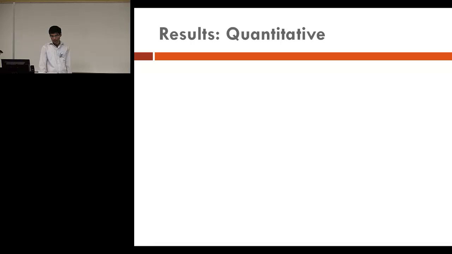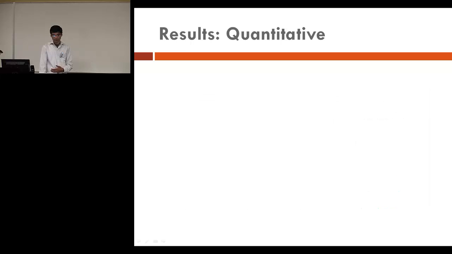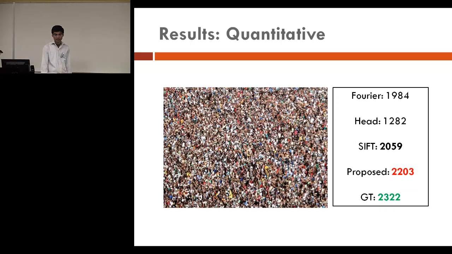Similarly, for the second example, here the head detections has a much better estimate, 1461 people, and after fusion we get 1499, and the ground truth is 1344. So as you can see, after fusion the results get much better. Similarly, for the third example, the sift has a much better estimate than either of the Fourier or the head, and is much closer to the ground truth. And similarly, the fusion is still better than either the sift or the Fourier or the head detections.